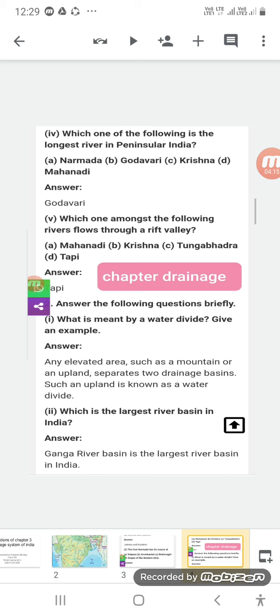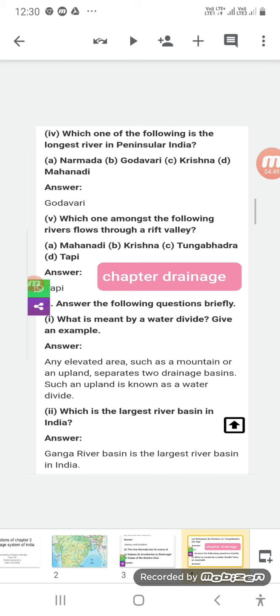Which one amongst the following rivers flows through a rift valley? What is a rift valley? We have discussed in our classroom that a rift valley is a rift or a fault. It is constructed when there is a divergence of plates, diverging plates, and the rift valley rivers flow between two mountain ranges.